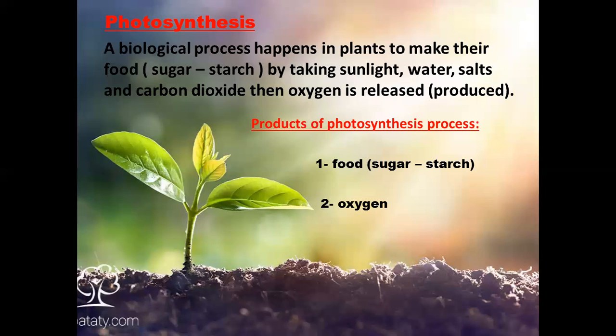So what are the products of photosynthesis process? There are two things produced at the end of the photosynthesis process. First, the food of the plant that is made of sugar and starch, and the second thing is the oxygen gas that all the living organisms breathe.